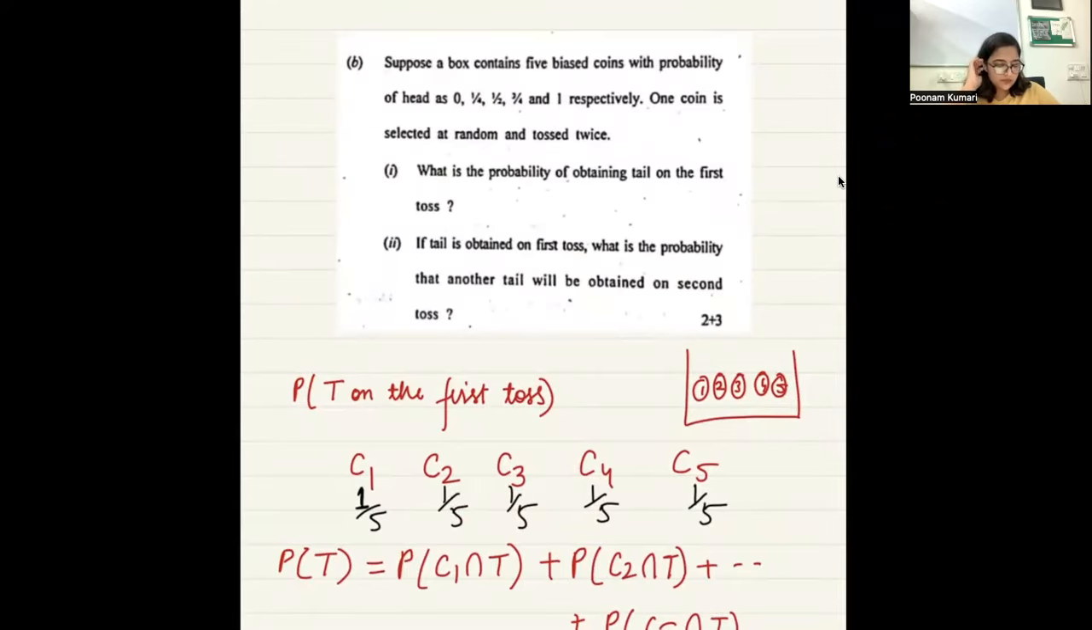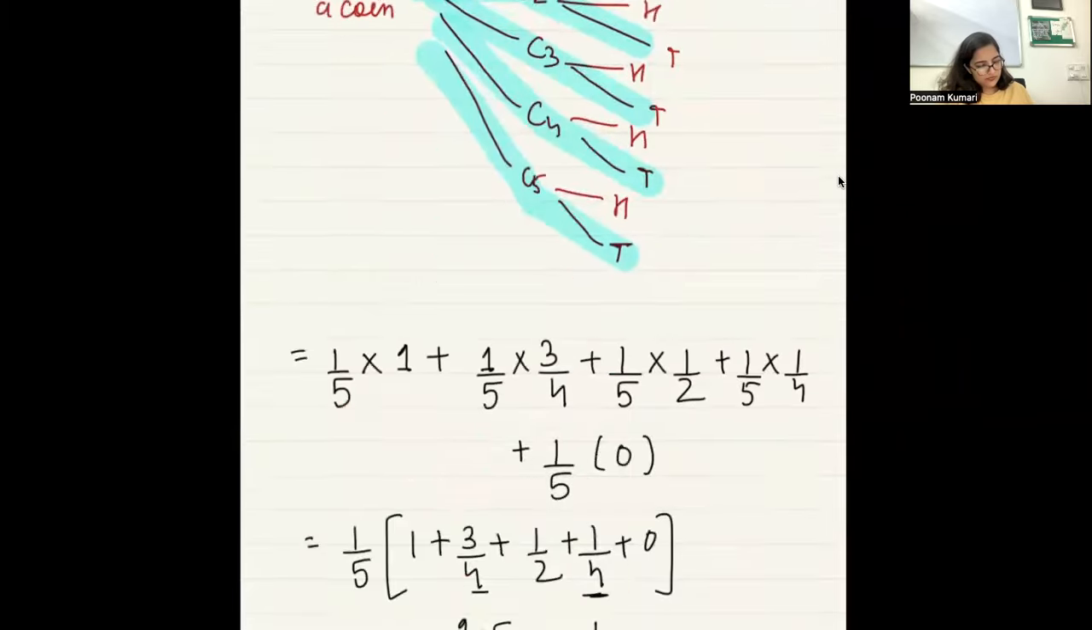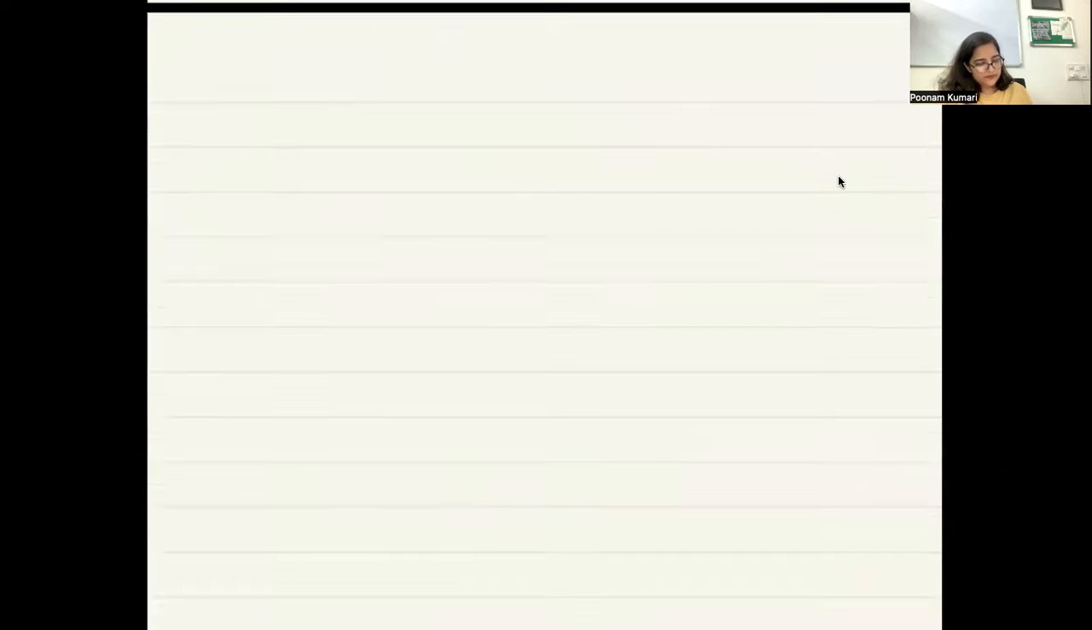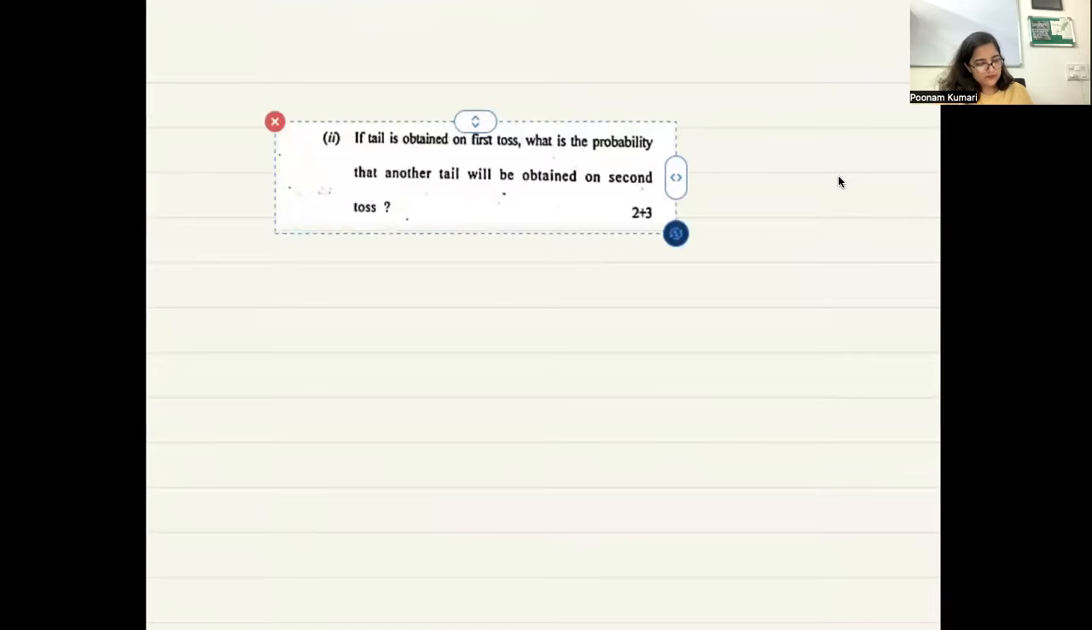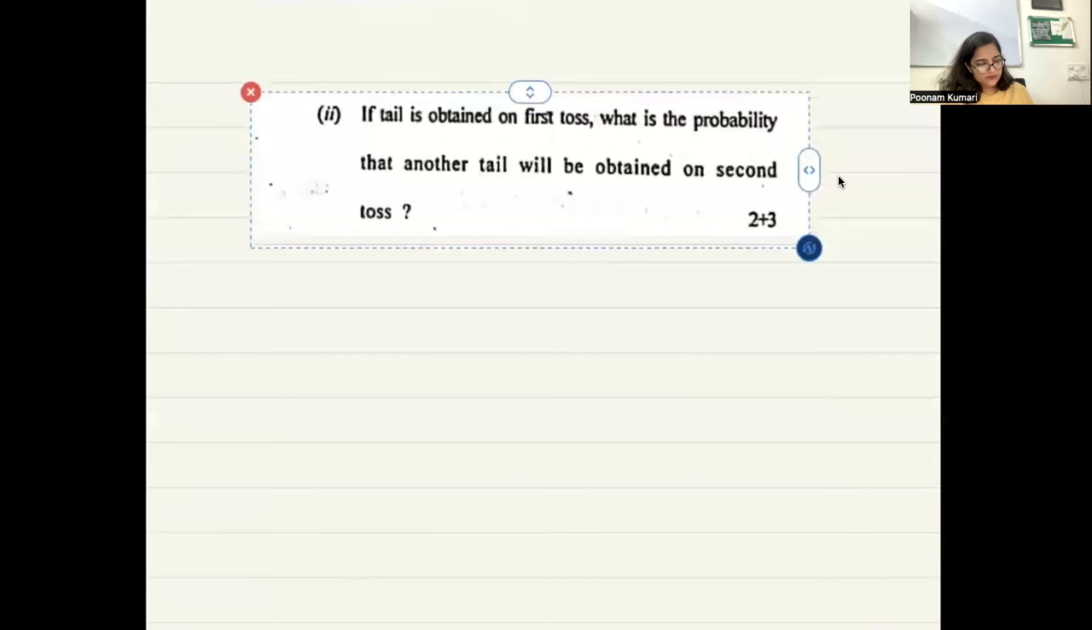Now this is the second part. This is very interesting now. Okay, what do you know? If tail is obtained on the first toss, फर्स्ट टॉस जो आपने किया उसमें आपको टेल मिला, ठीक है? What is the probability that another tail will be obtained on the second toss?